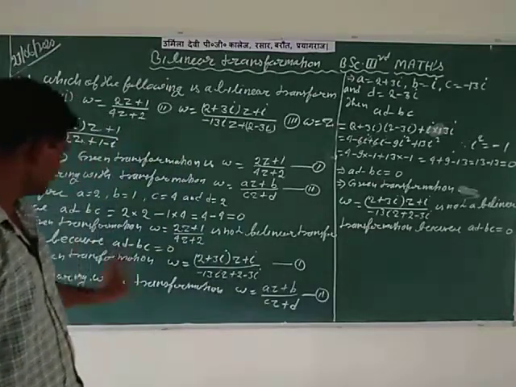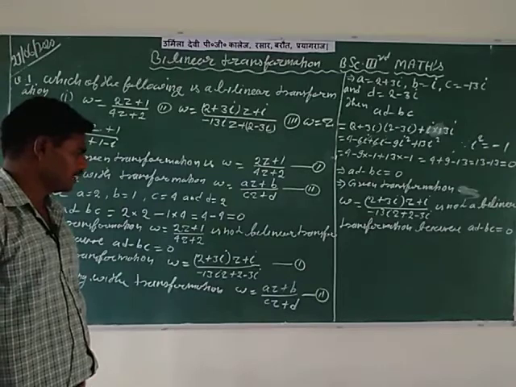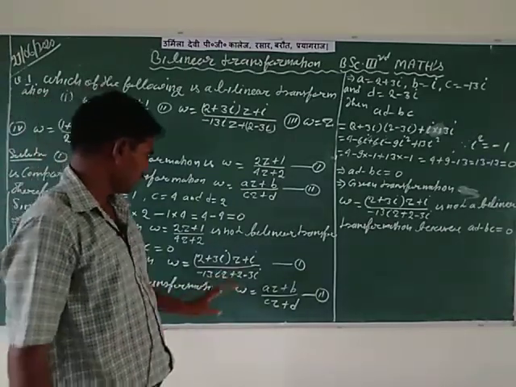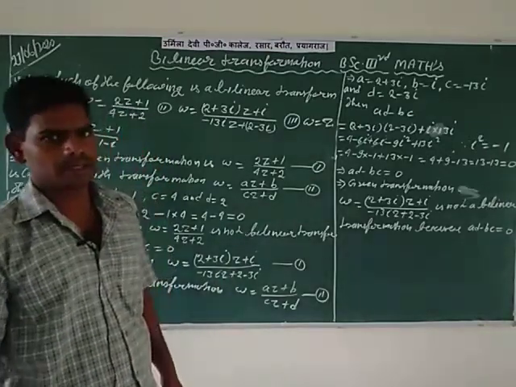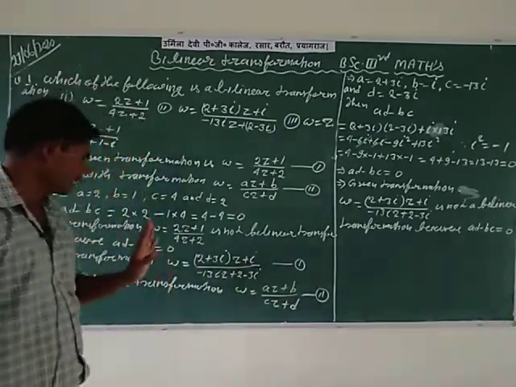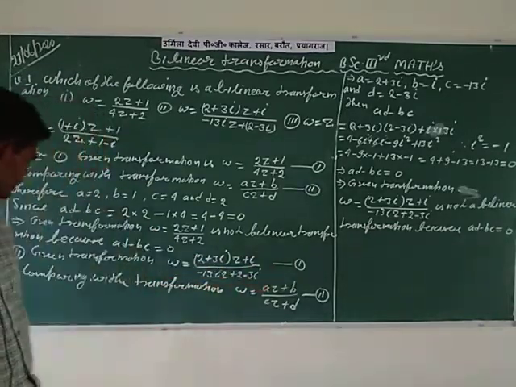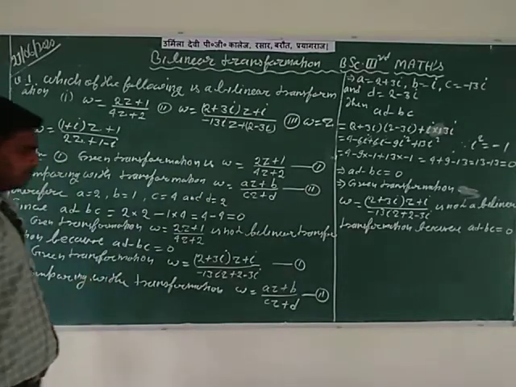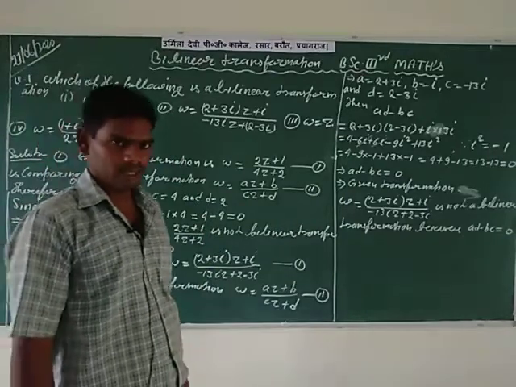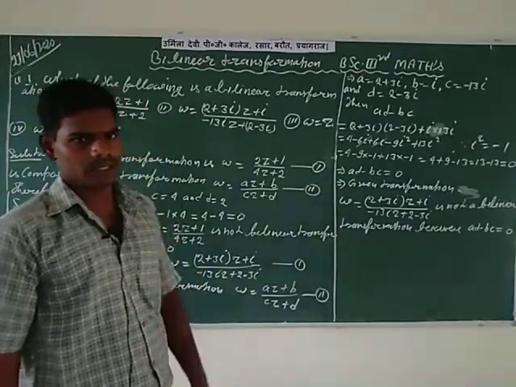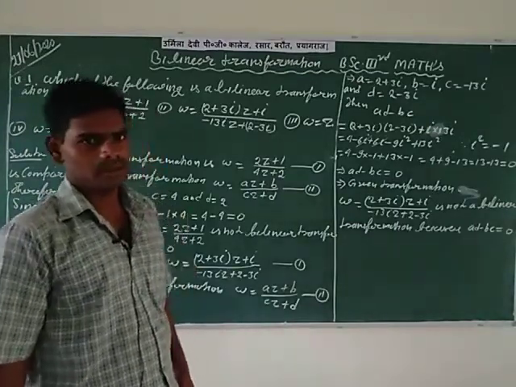So in this question you show that the given transformation W is equal to (2 plus 3i) times z plus i over minus 13i z plus 2 minus 3i is not a bilinear transformation. For this, write the given transformation and represent it by equation first. After this, compare it with the transformation which we already learned in the article, the bilinear transformation, and what are the conditions: the necessary condition for bilinear transformation, AD minus BC is not equal to 0.